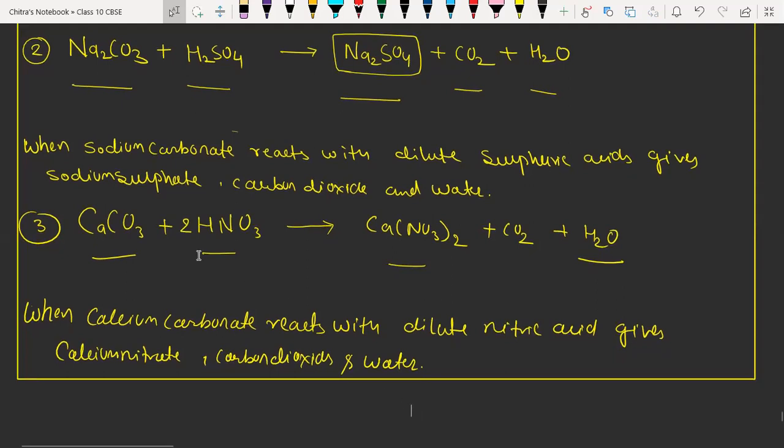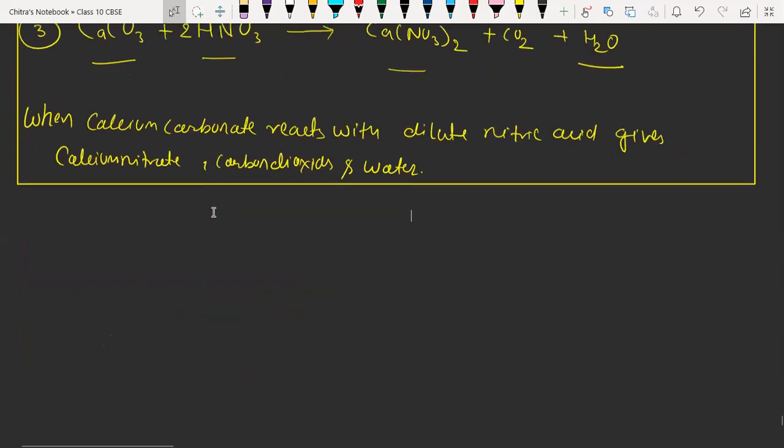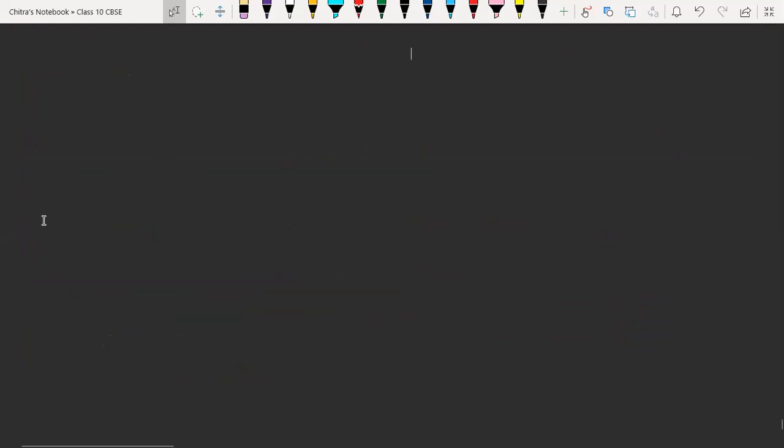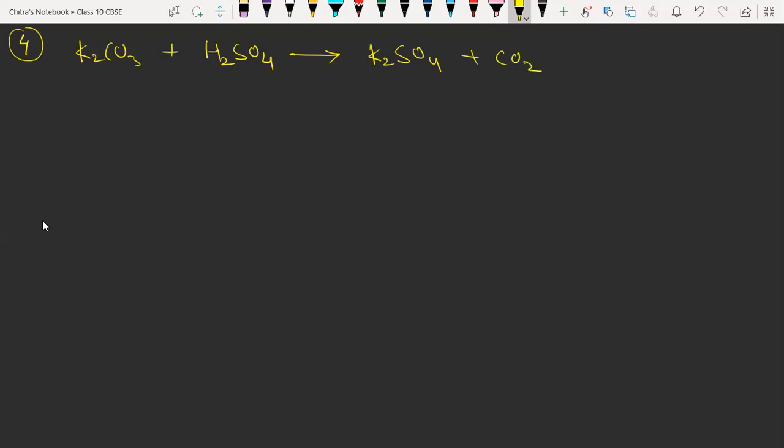Okay, so now we will discuss the fourth example. Suppose we have potassium carbonate, K2CO3. When it reacts with H2SO4, what will be the product? Who will tell? Yes, potassium sulfate, it is K2SO4. Then we have carbon dioxide and water, H2O. Very easy.